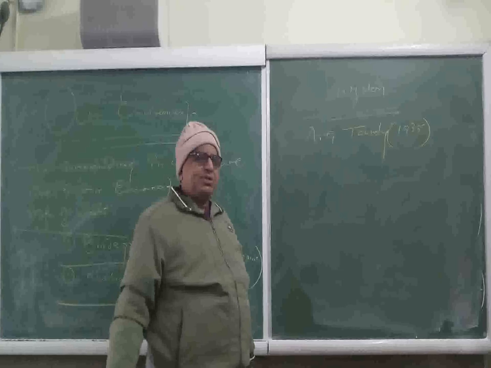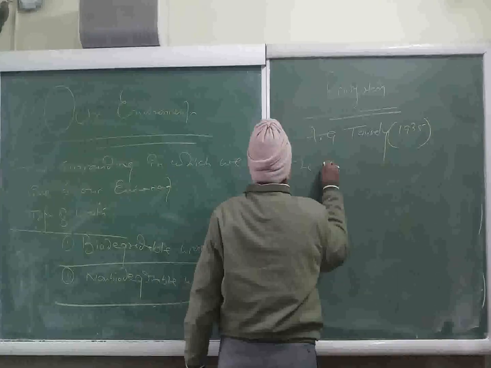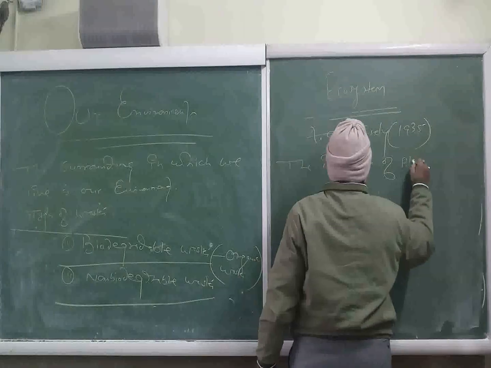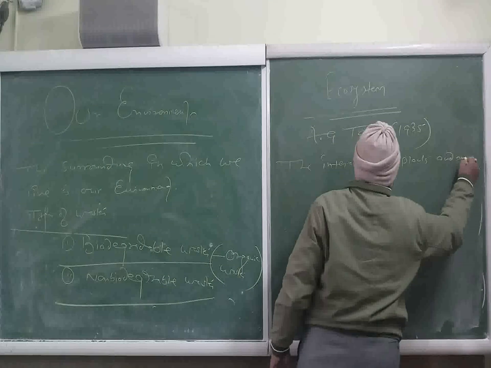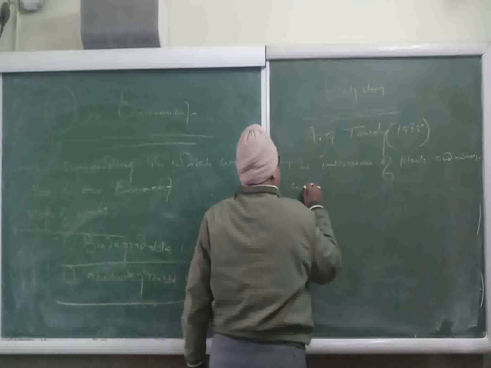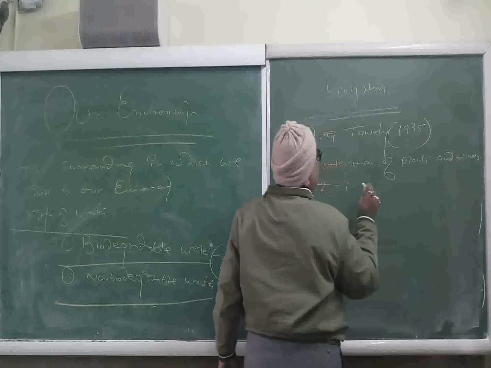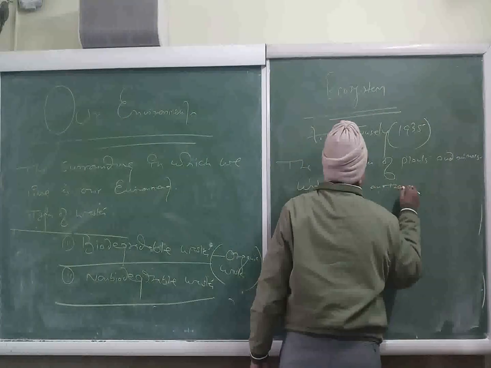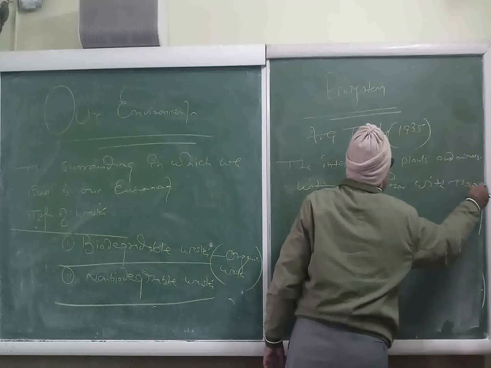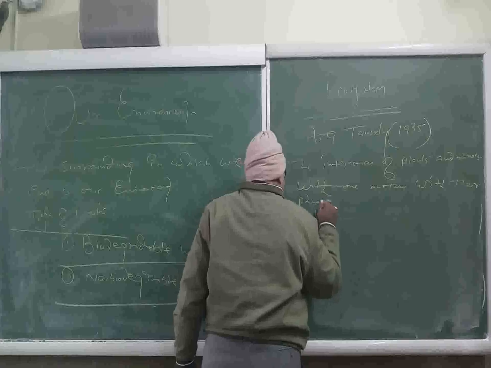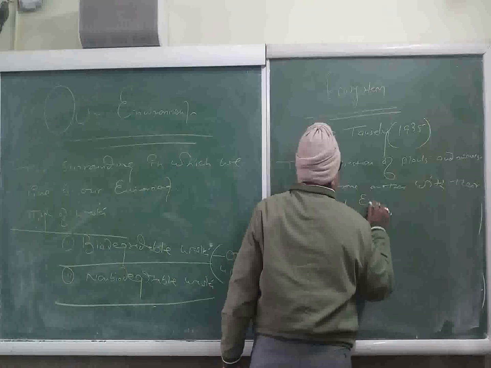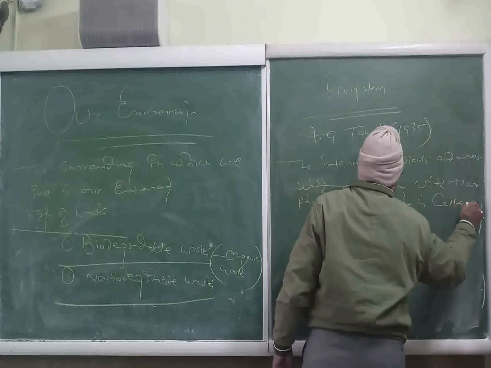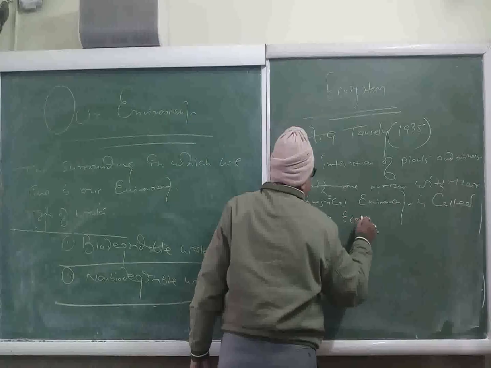Regarding the explanation of the term ecosystem, we simply say the interaction of plants and animals with one another, with their physical environment, is called an ecosystem.